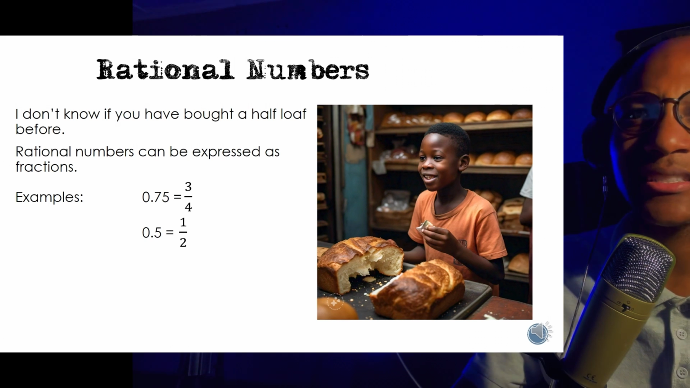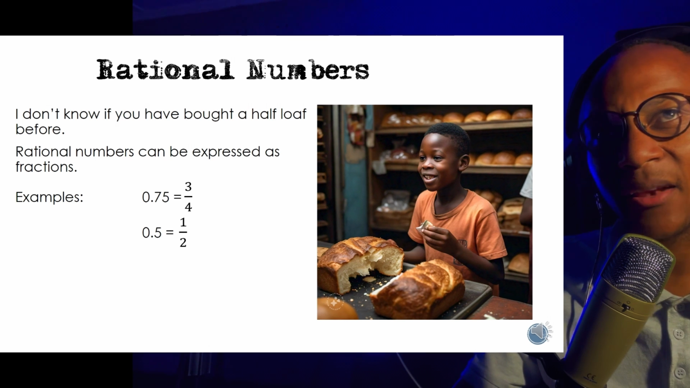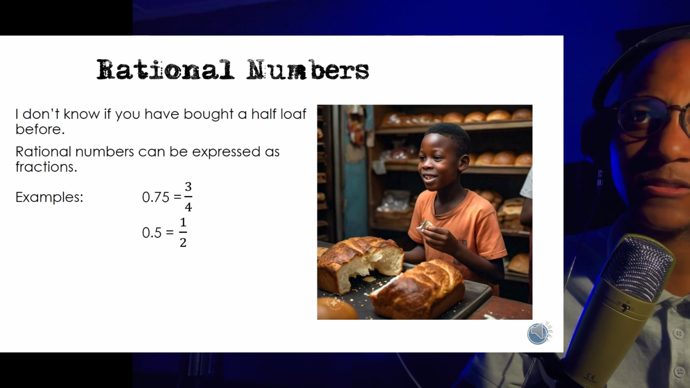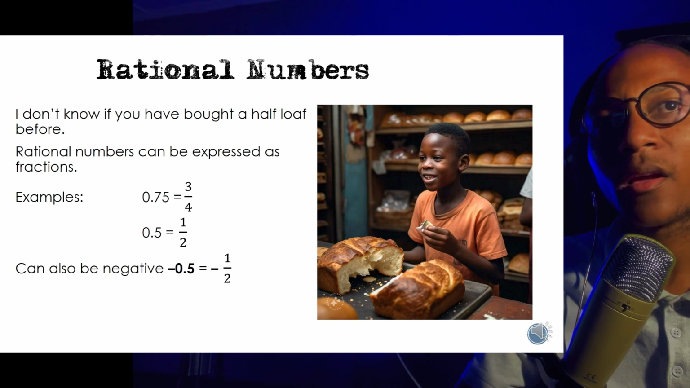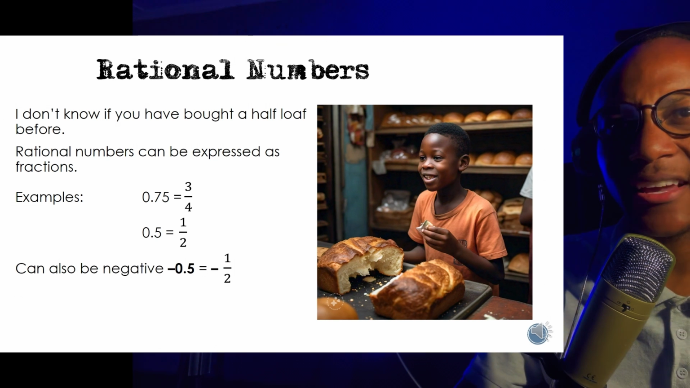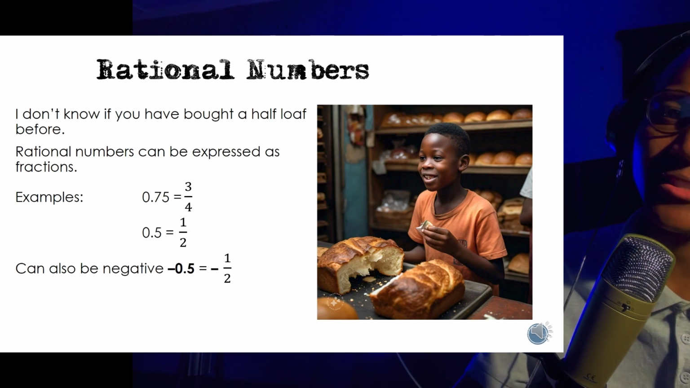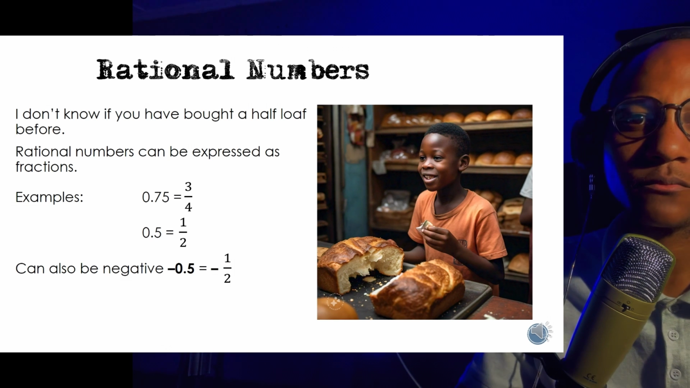0.75 is the same thing as saying 3/4. So they can be expressed as fractions. They can also be negative. So negative 0.5 is also minus 1/2.